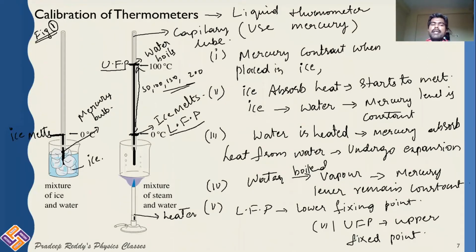Based on that, we will be calibrating thermometers. Therefore, we have 4 different types of thermometric scales: number 1, Celsius scale; number 2, Reaumur scale; number 3, Fahrenheit scale; number 4, Kelvin scale. These 4 scales can be calibrated using the lower fixed point and upper fixed point marked on the capillary tube. That we will be discussing in the next video session.